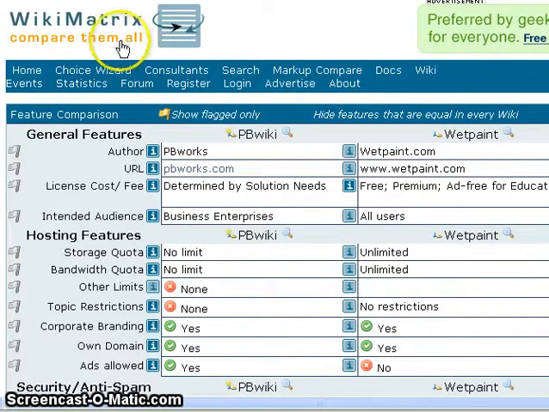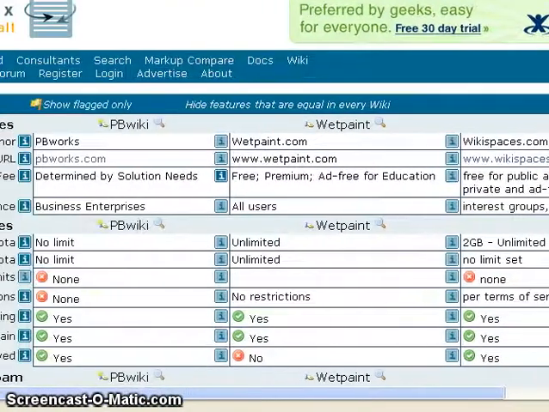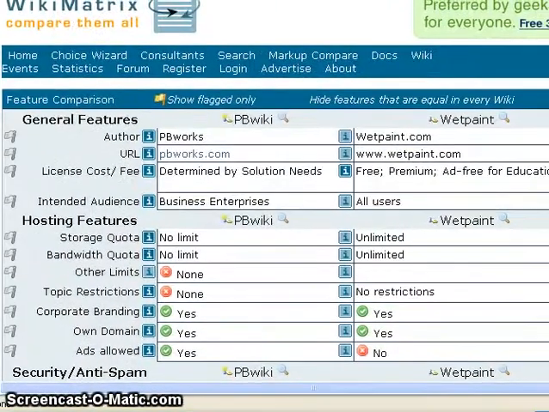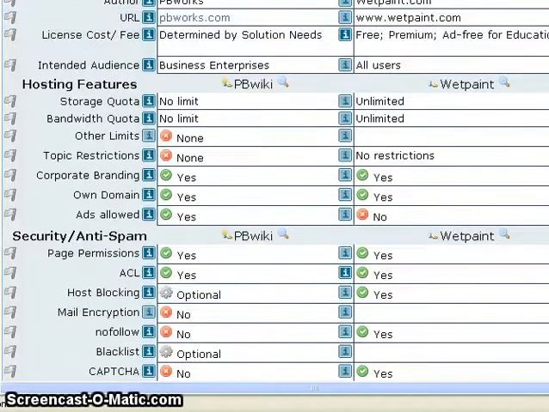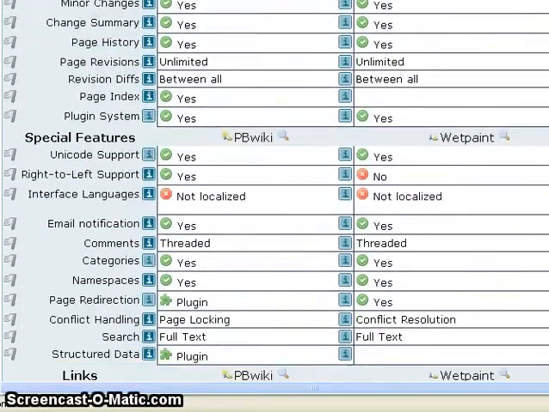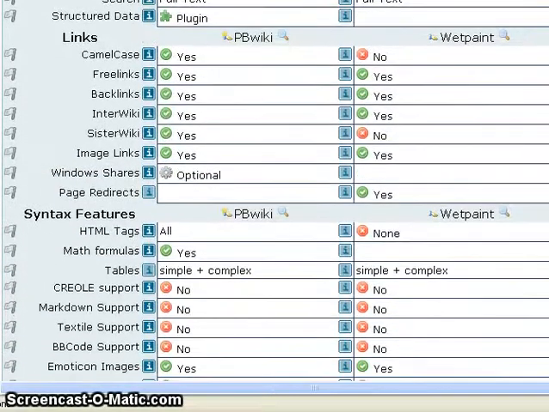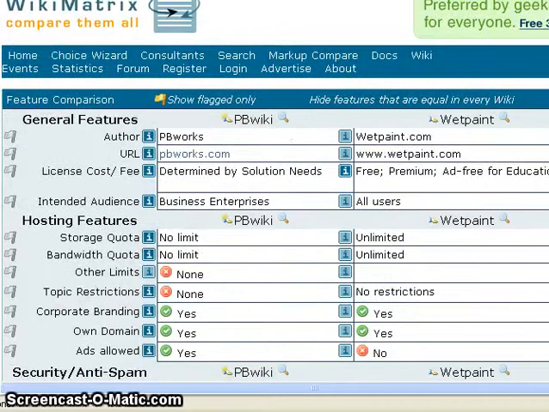It's called a wiki matrix right here, about comparing them all. It talks about PBWiki, WetPaint Wiki, and if you slide over a little further, you'll also get Wikispaces. What I liked about this particular site for you, as you're investigating which one you'd like to use, is it gives you the URL, and then as you scroll down through here, it identifies the features, the security, the type of support, and the different features and links. I'm scrolling very fast here so that you get an idea of what this particular site has to offer for you.